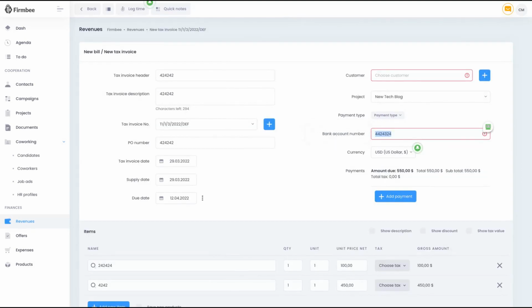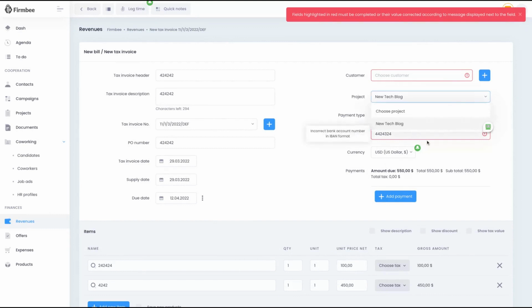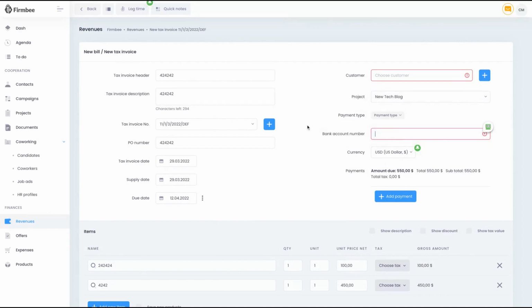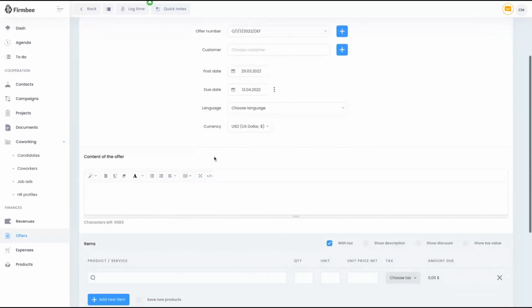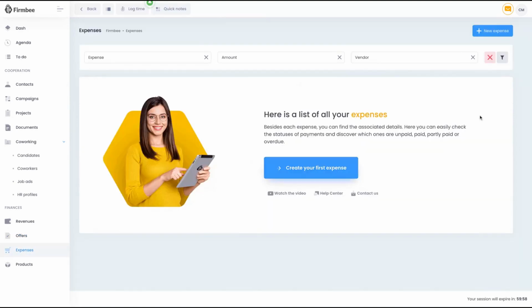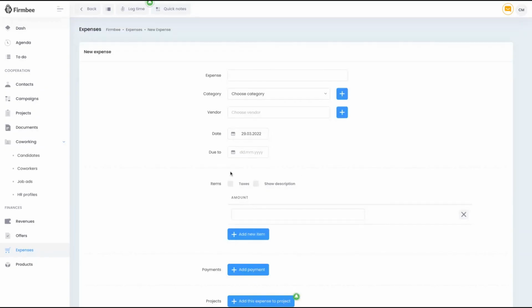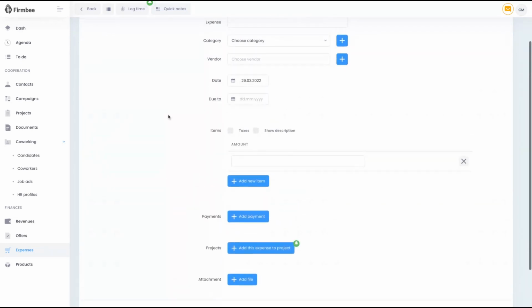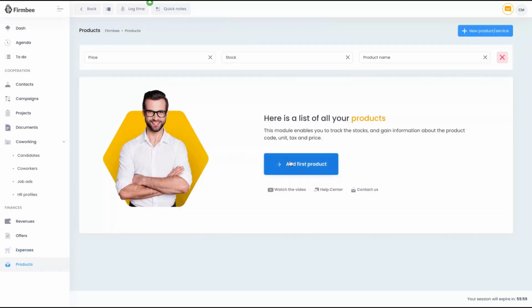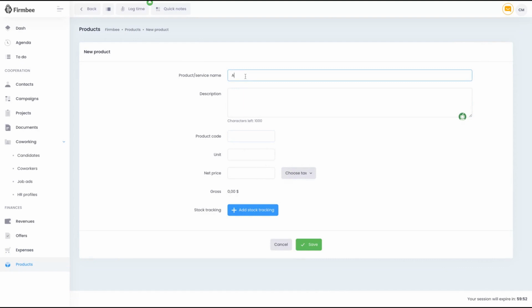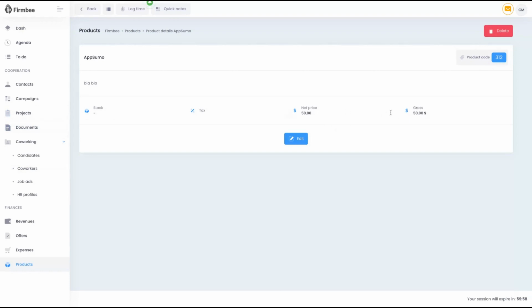So I need to add a real IBAN format to create that. So I need to add an actually real bank number here. So I can't create it. But you can see, you just update everything, and also create offers for your product or service, add your expense if they are unpaid, paid, partially paid, or overdue. So all the fields you need to manage your finance. Here are the fields to add your expense. You can also add the relevant files of that expense. And here is where you create the product. So the name of the product, description, code, unit, price, then you have a new product here.